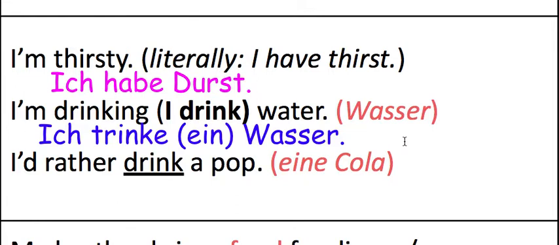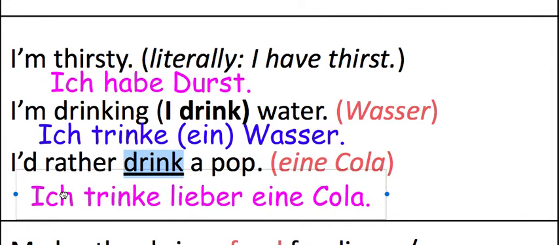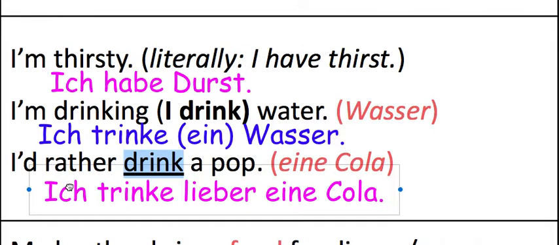Now this next sentence is a little bit different, in that the word that is underlined, I'd rather drink a pop: in German, the verb will be the second part of the sentence. In this case, that is trinke. So here, we're going to say Ich trinke, and then you will use the word lieber.